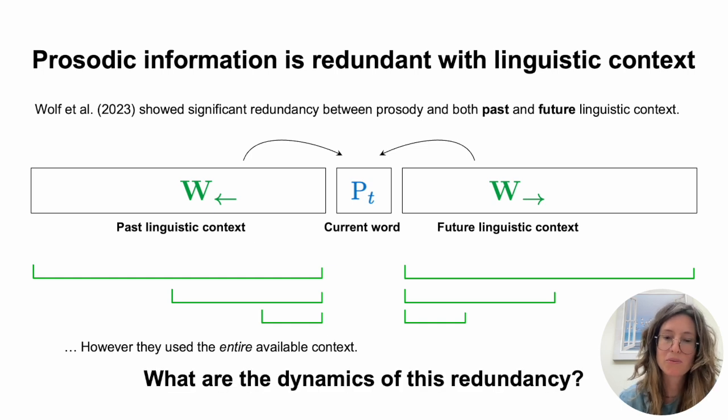In other words, we are here interested in the question of the dynamics of this redundancy. So where in time is most of this mutual information concentrated? Is it in the near past and near future? Or do we really need to take a long scale of the past or of the future in order to reliably predict the prosody? Okay, so this is our main question in this study.